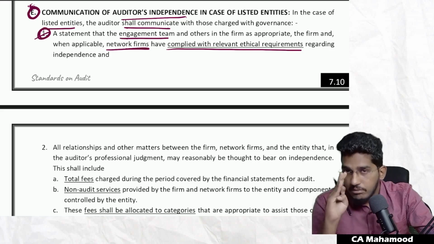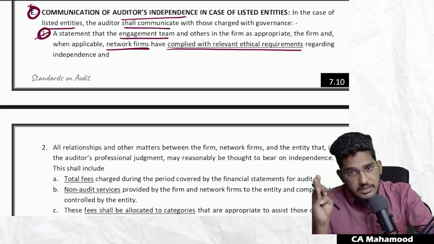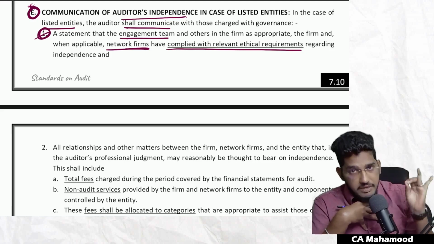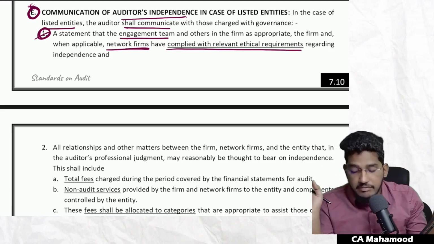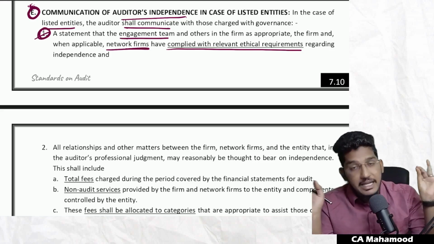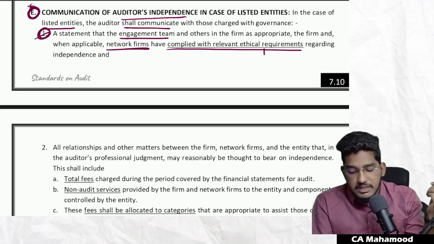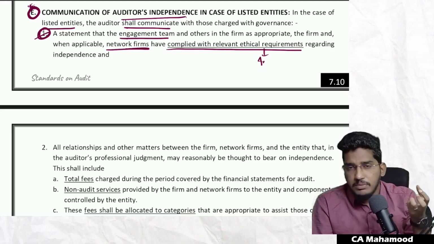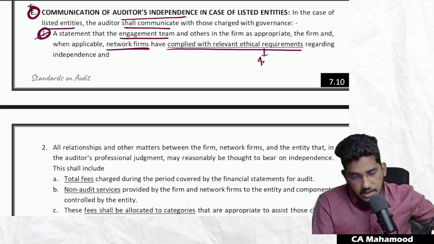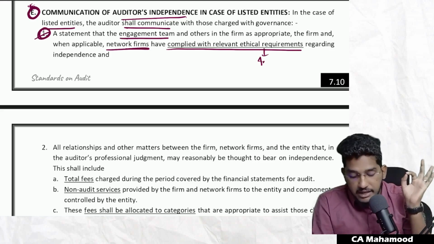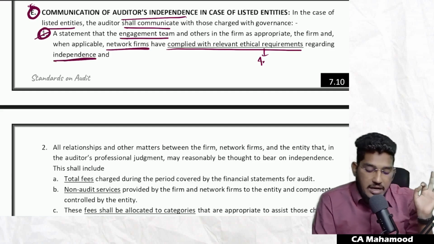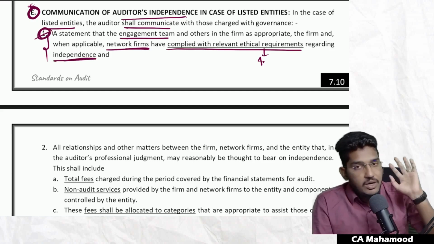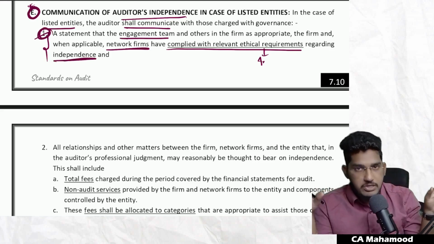So you have to go and communicate with those charged with governance of a listed entity: sir, our engagement team, our firm, our networking firms, we all comply with the ethical requirements and independence. Ethical requirements means we are all complying with integrity, objectivity, professional skepticism, professional competence and due care. So we comply with all these ethical requirements and we are all complying with independence. That written statement you have to give to those charged with governance. There is no compromise on independence.